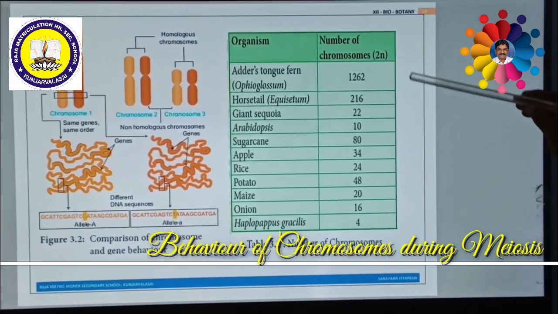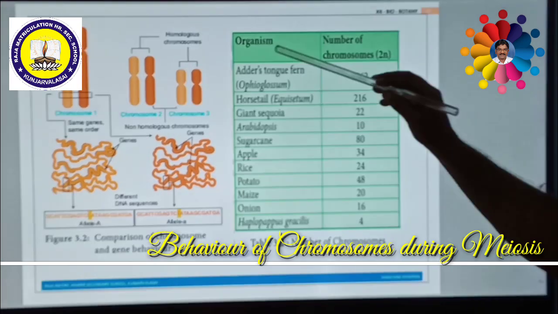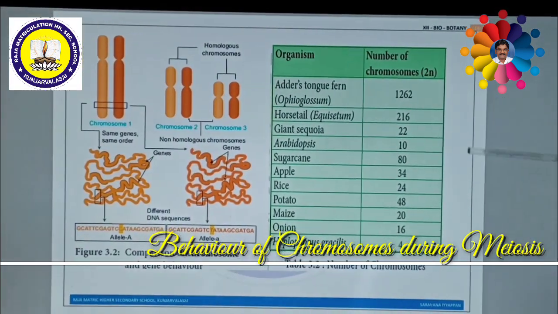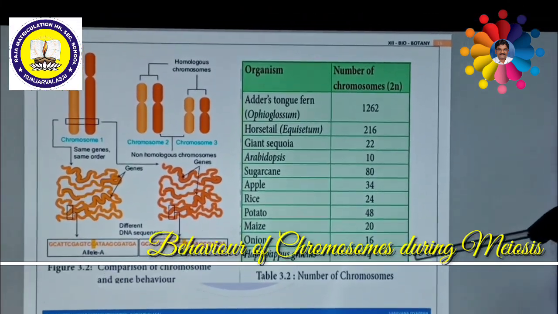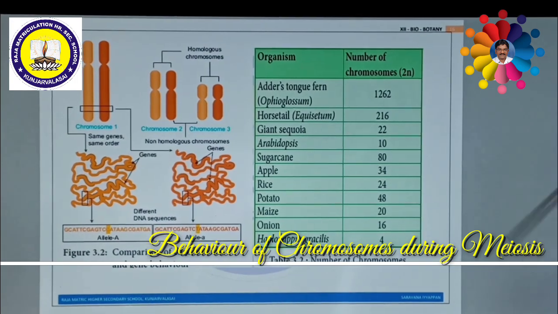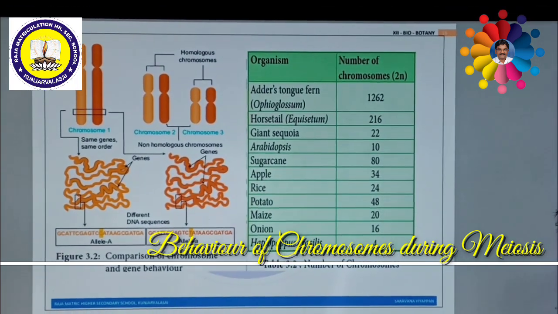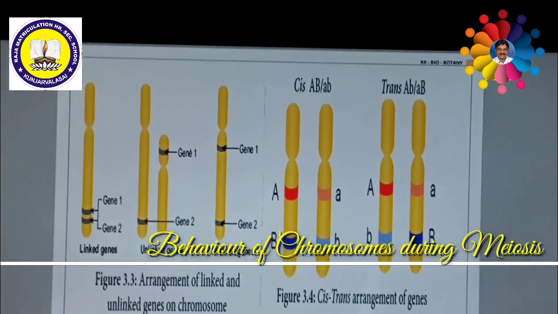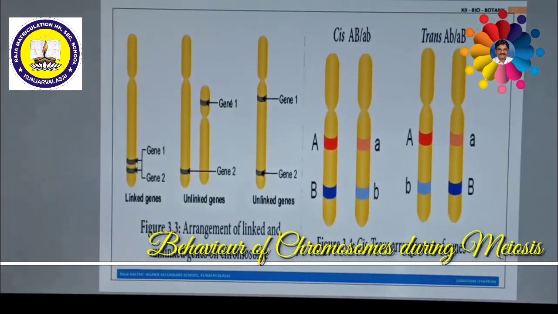These diploid chromosome numbers in various organisms might be asked in one mark questions of objective type. So study them very clearly and keep them in your mind while you are reading. So that's all about the diploid number of chromosomes present in various organisms. Now we are going to see about linkage.